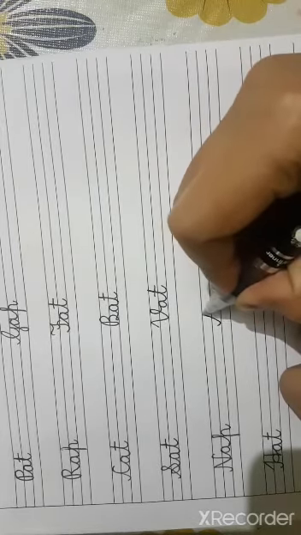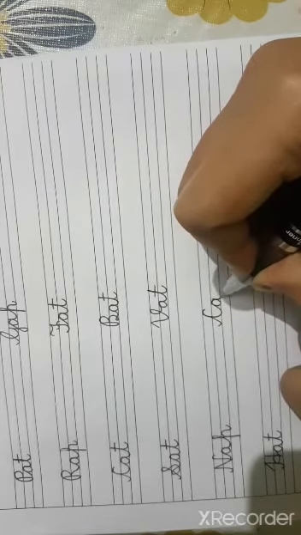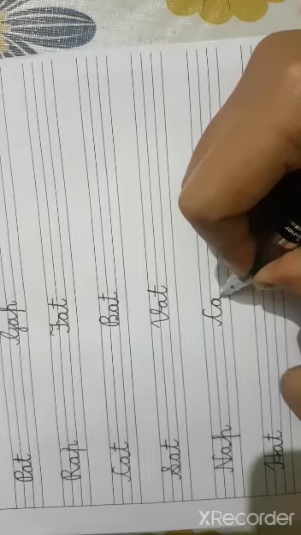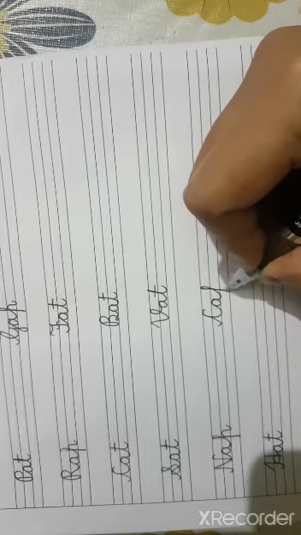C. C-A-T. Cap? No. C-A-T is cat. But what would be the spelling of cap? Very nice. C-A-P, because P says p, and I am saying cap. So you will write C-A-P, not C-A-T.